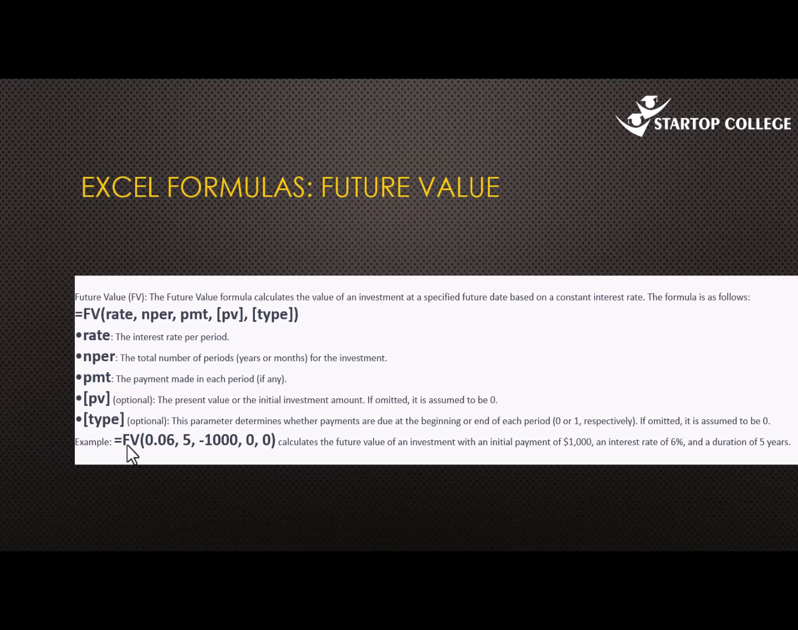So if you have this formula, FV equals FV, open brackets, 0.06, 5, minus 1,000, 0. We are saying that this calculates the future value of an investment with an initial payment of $1,000, an interest rate of 6%, and a duration of 5 years. So where you have minus 1,000, we are referring to the fact that we are the ones who are paying. It is minus since it's an expense to us. If it was plus, it means we are receiving that 1,000. Let's move on to the next formula.